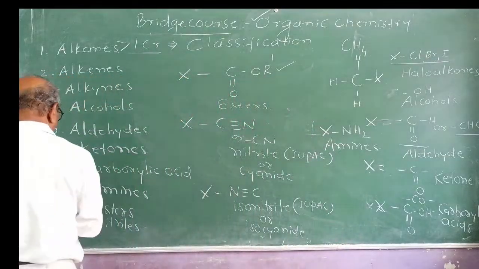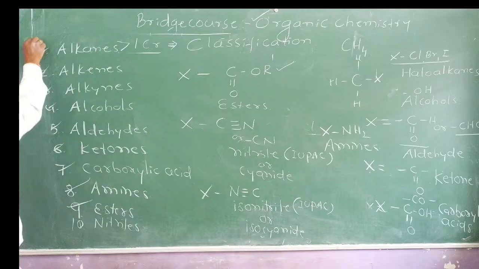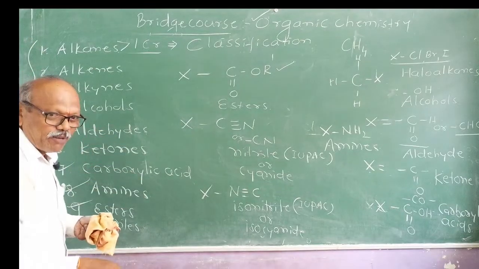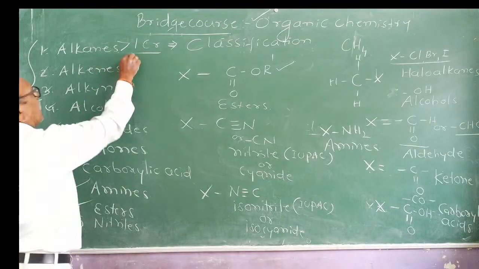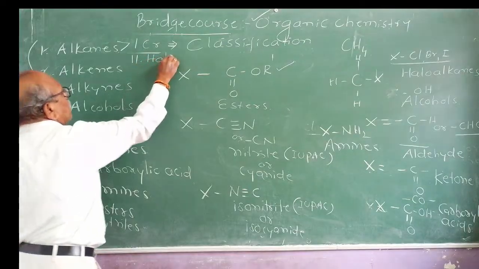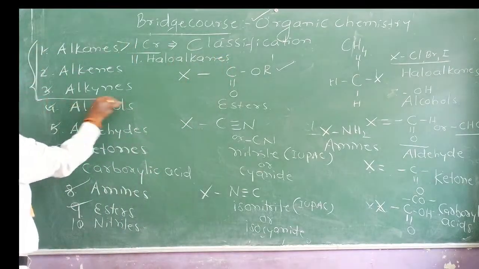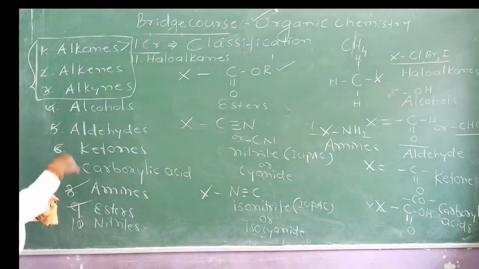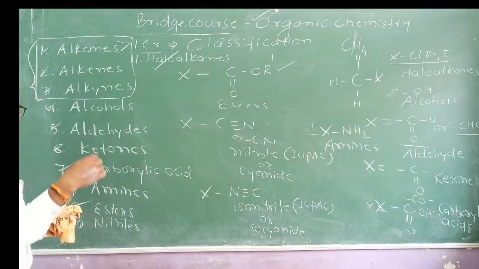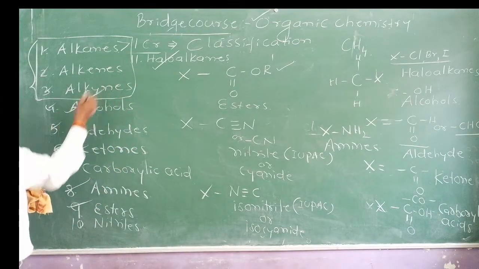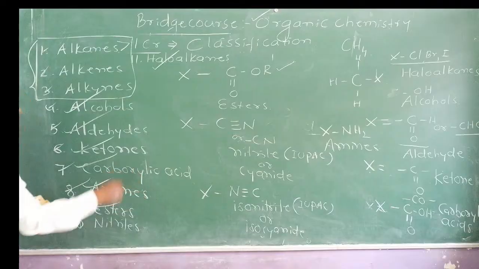For your 11th standard, I think you studied up to only alkanes, alkenes, alkynes. And in the 12th standard, we will be studying haloalkanes. In the 11th standard we focused on hydrocarbons only. Now in the 12th standard we will be studying the remaining families. It is a continued part of the 11th standard: haloalkanes, alcohols, aldehydes, ketones, carboxylic acids, amines, esters.